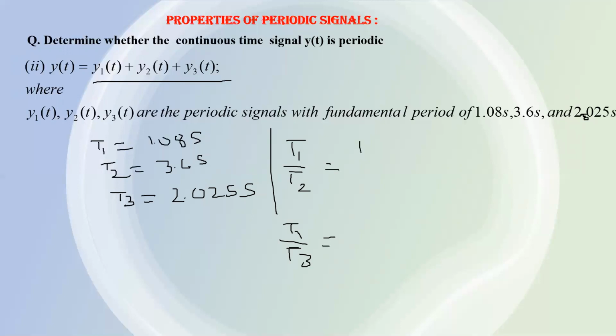T1 by T2 is 1.08 divided by 3.6. And when you solve this ratio, 1.08 divided by 3.6, you will get 3 by 10. So this is a ratio of two integers. So this one is a rational number.